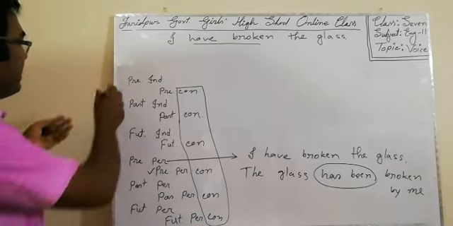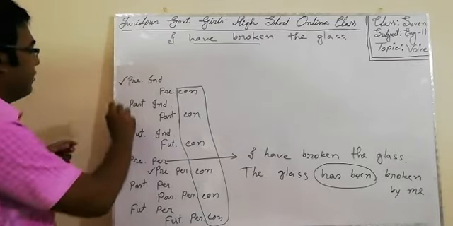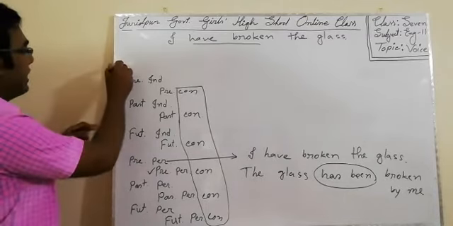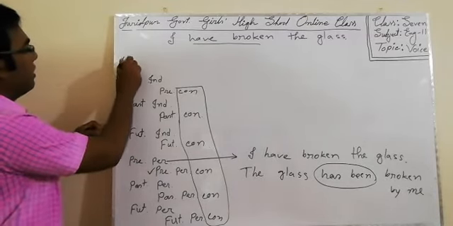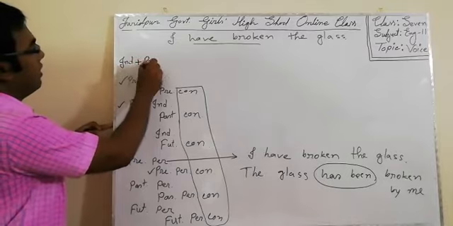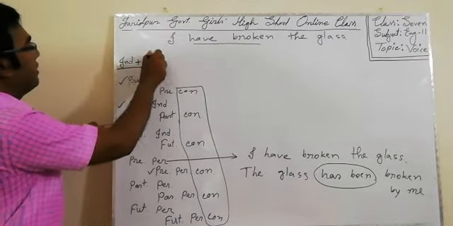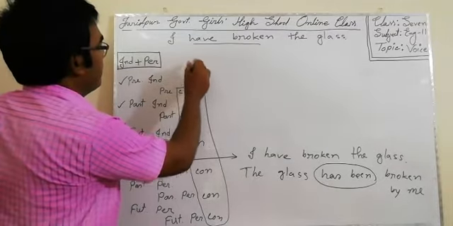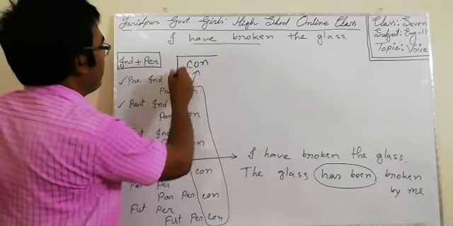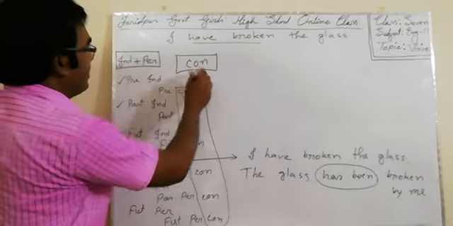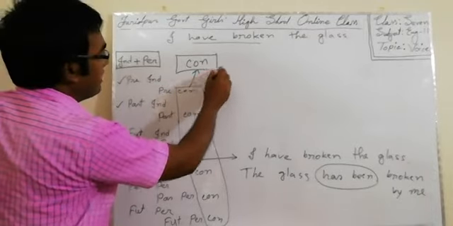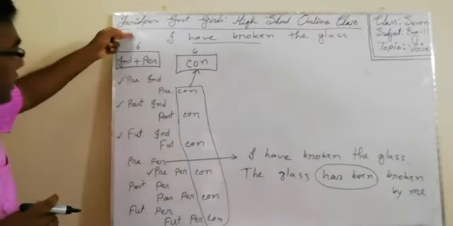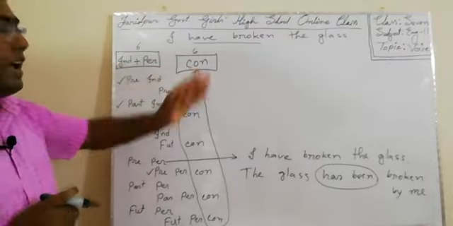So, for the six tenses, present indefinite, past indefinite, future indefinite, that means indefinite plus perfect, and the continuous, six continuous and six indefinite plus perfect, this will be one rule, and this will be another rule.